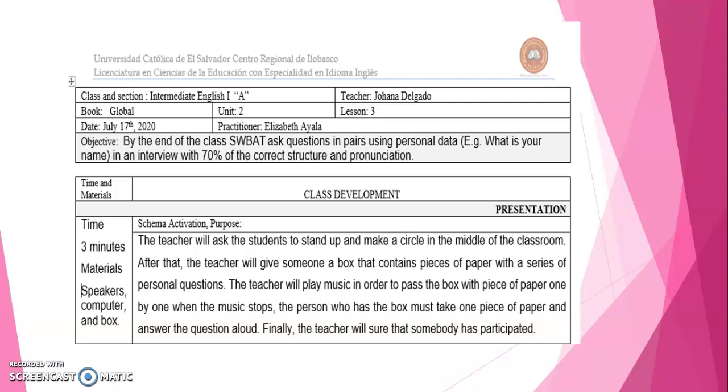In the presentation, we have the schema activation. The teacher will ask the students to stand up and make a circle in the middle of the classroom. After that, the teacher will give someone a box that contains a piece of paper with a series of personal questions. The teacher will play music in order to pass the box with a piece of paper one by one. When the music stops, the person who has the box must take one piece of paper and answer the question aloud. Finally, the teacher will ensure that somebody has participated. Time: 3 minutes. Materials: speakers, computer, and box.